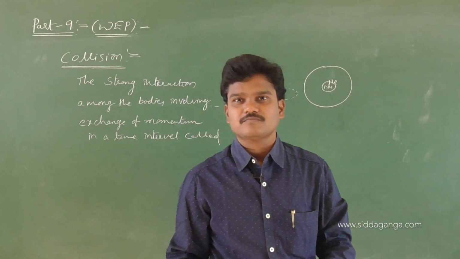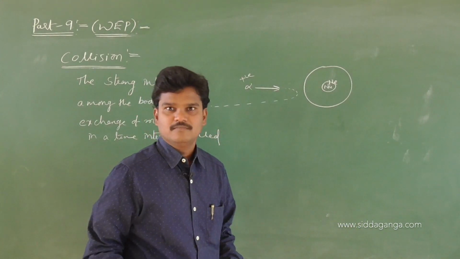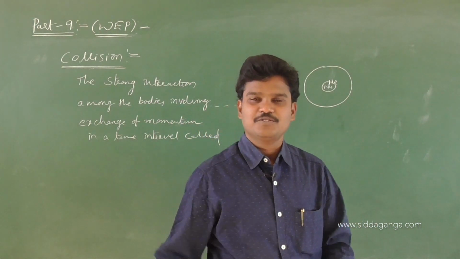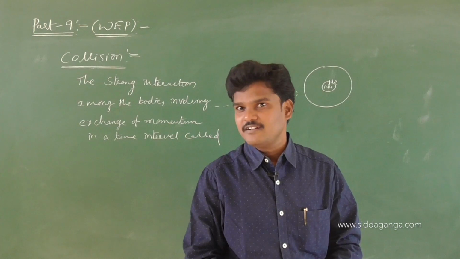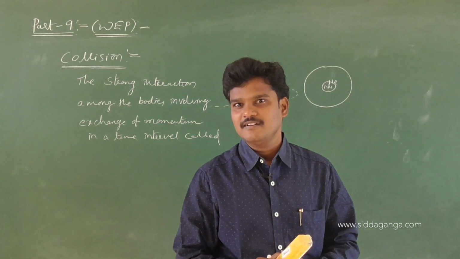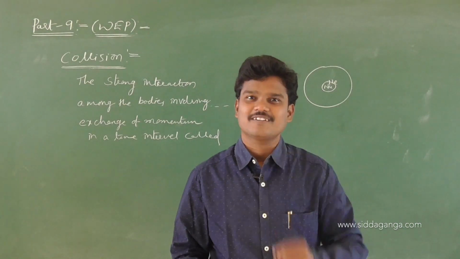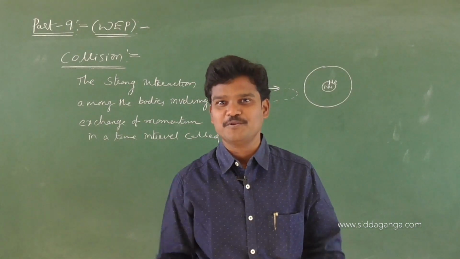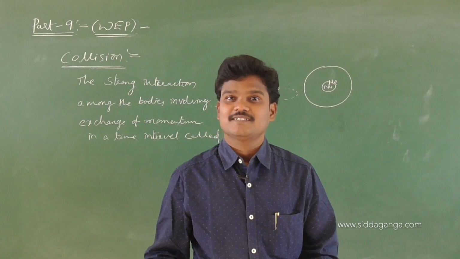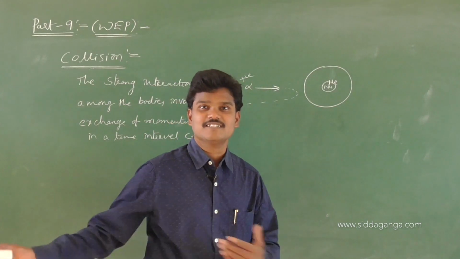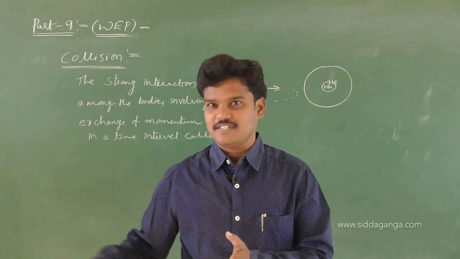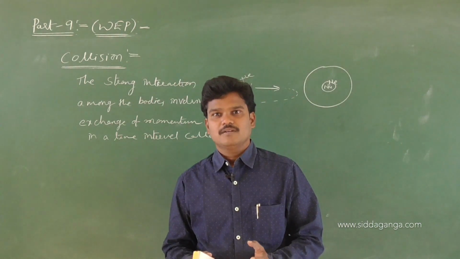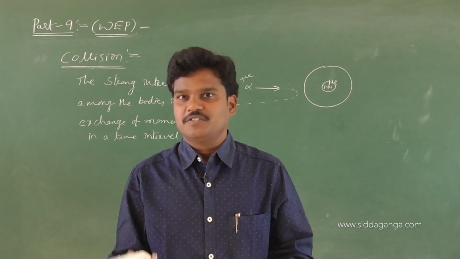Or in a general way, you are walking on a road. Suddenly, you see a snake. Will you stay there? Will you run or not? That is also a collision between the snake and you. There is no physical interaction between the snake and you, and a collision takes place. Correct or not? So that is nothing but collision without physical contact. Keep in mind, in a collision the bodies may touch each other or may not touch each other.